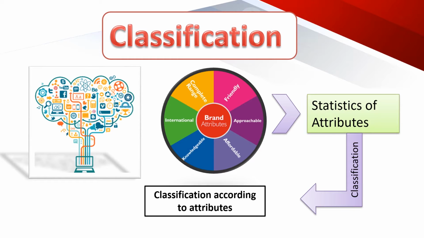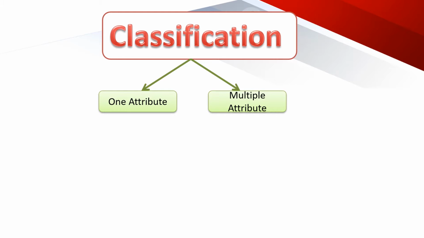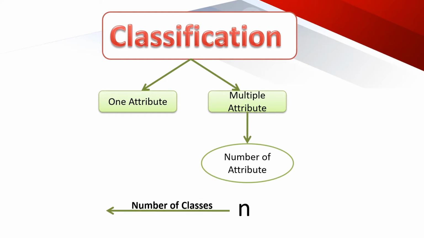Such classification can be simple, based on one attribute and two classes, or manifold, based on multiple attributes and multiple classes. In manifold classification, if the number of attributes is n, the number of classes will be 2^n.